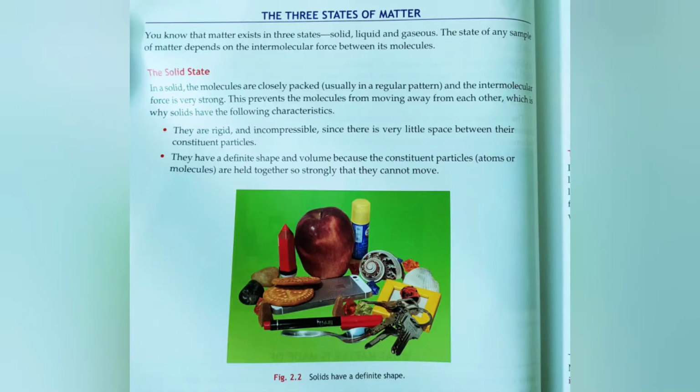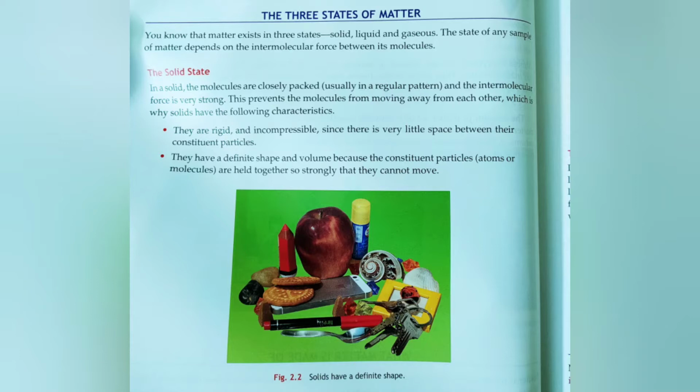First, we'll revise the 3 states of matter. You know that matter exists in 3 states: solid, liquid and gaseous state. The state of any sample of matter depends on the intermolecular force between its molecules. So whether it is a solid, a liquid or a gas depends on the intermolecular force and the intermolecular space between its molecules.